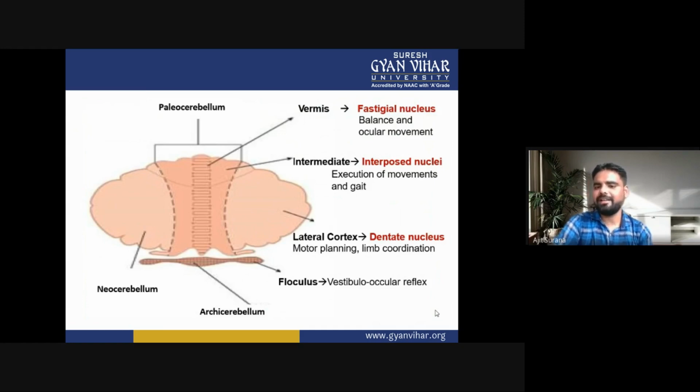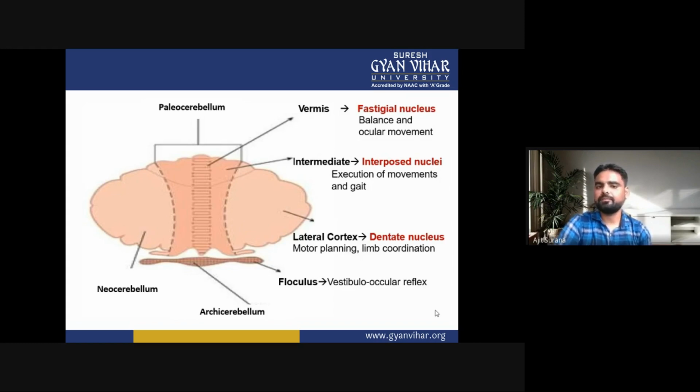Next is the intermediate. In the intermediate there are the interpositus nuclei. The function of the interpositus nuclei is execution of movements and the gait. Next is the lateral cortex, which contains the dentate nuclei. The function of the dentate nuclei is motor planning and limb coordination. Next is the flocculus, which is used for vestibulo-ocular reflexes.